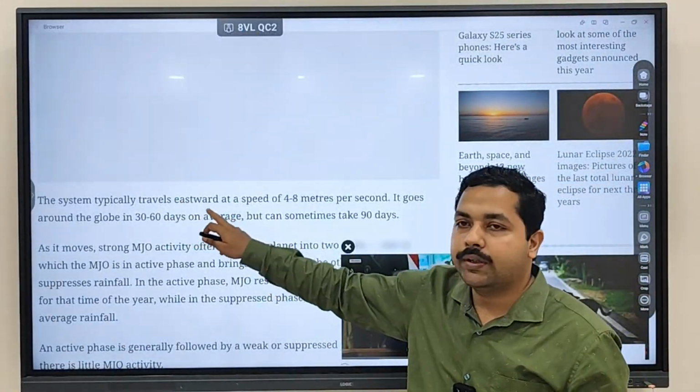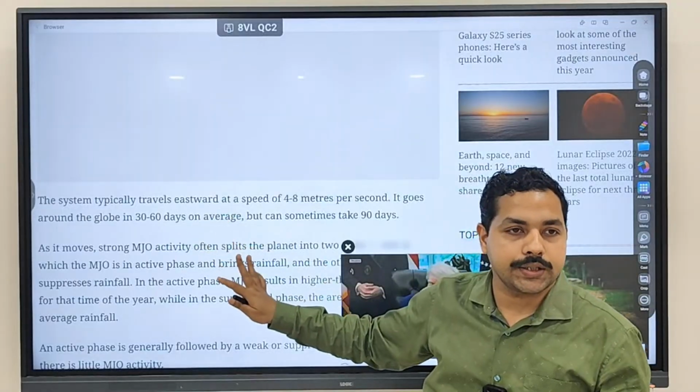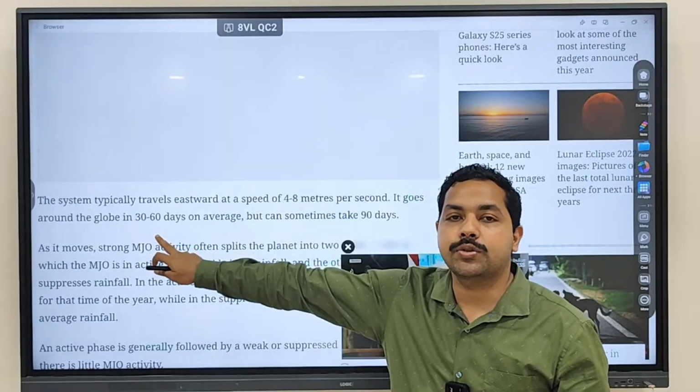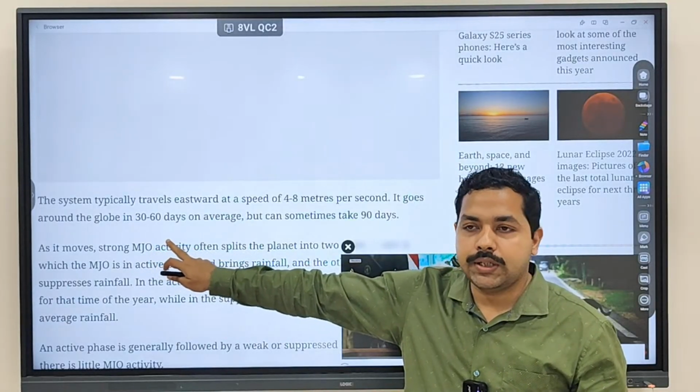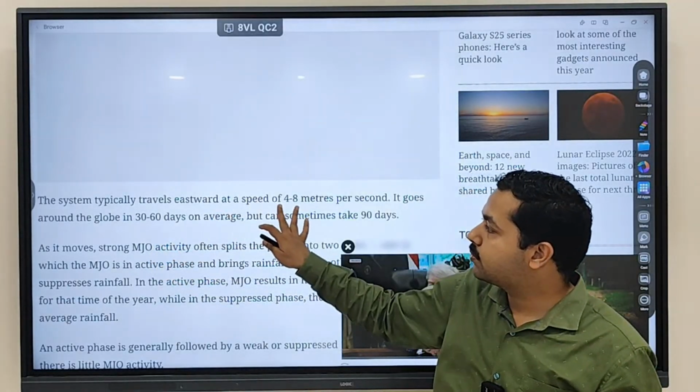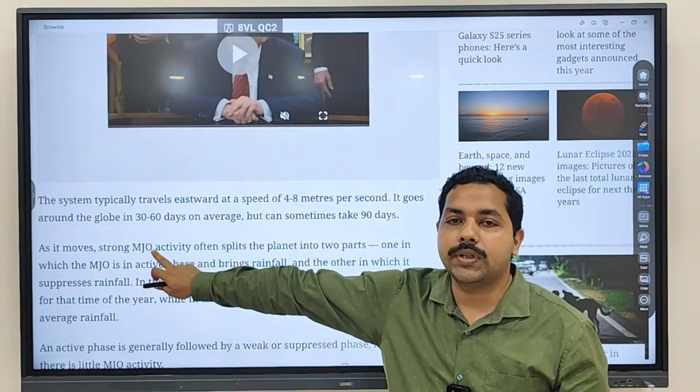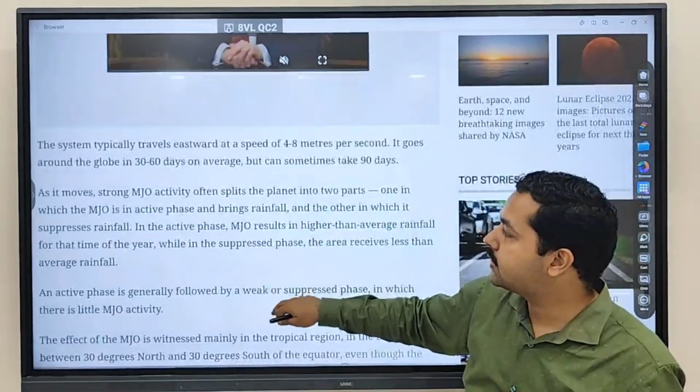In which direction does it move? We have written it is moving in the eastward direction. How much time does it take to move? 30 to 60 days. So it is moving in this eastward direction, and it takes 30 to 60 days.